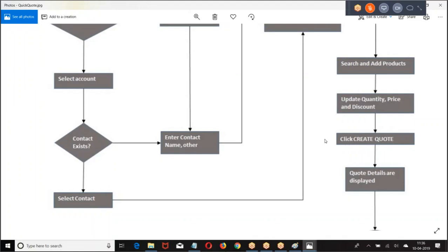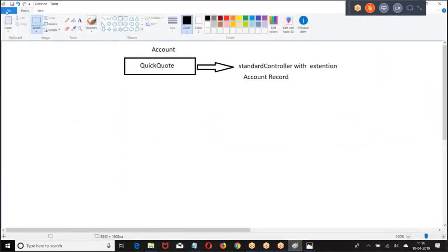Was the functionality clear? Okay. So what I'm doing, once again I'm giving. So first of all,